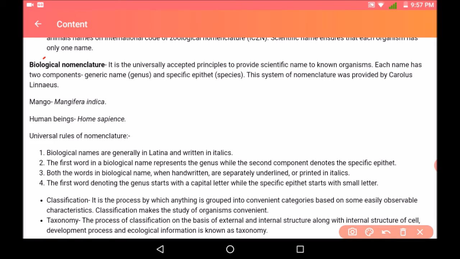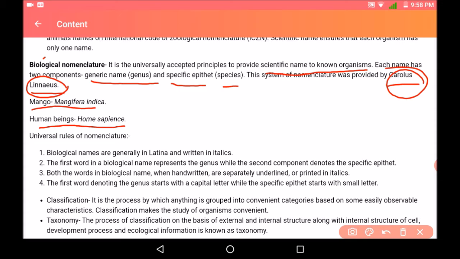Now, biological nomenclature is a set of universally accepted principles to provide a scientific name to a known organism. Each name has two components. First is the generic name, which is the genus, and a specific name, which is the species. This system of nomenclature was provided by Carolus Linnaeus. This is very important, and this question is repeated again and again in your exam, that who has given the biological nomenclature. Now we should also know the scientific names of organisms. First, what is the scientific name of mango? That is Mangifera indica. And human beings, it is very common, that is Homo sapiens.